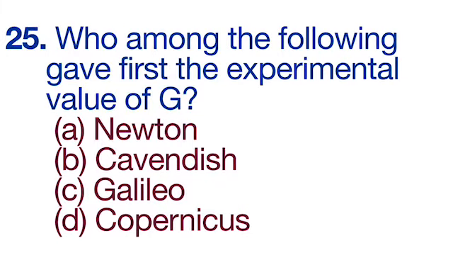25th question is, who among the following gave first the experimental value of G? Options are A, Newton, B, Cavendish, C, Galileo, D, Copernicus. And the correct option is B, Cavendish.